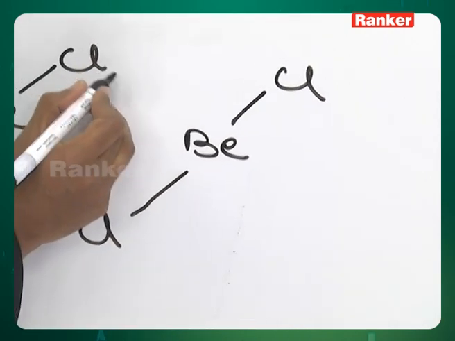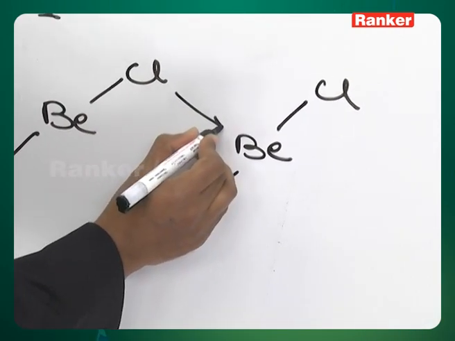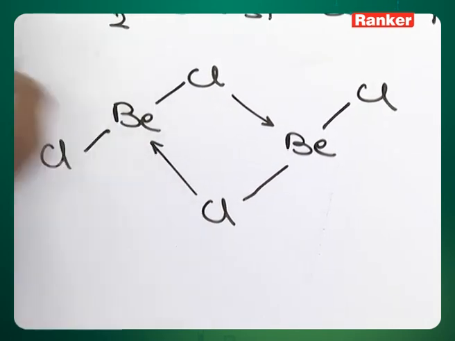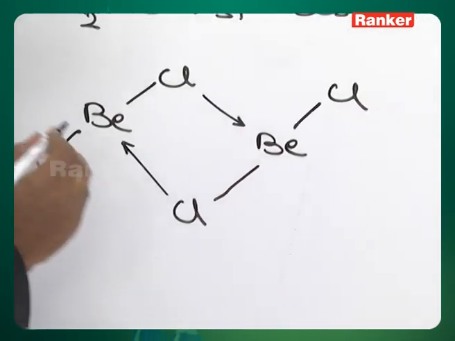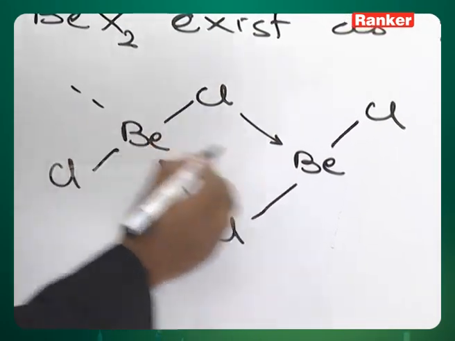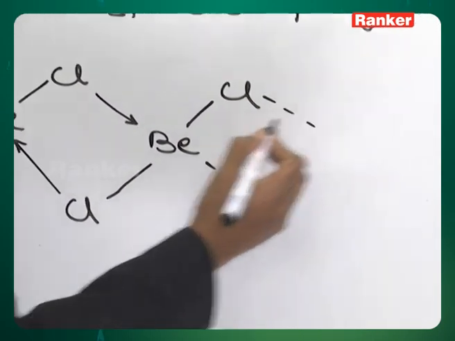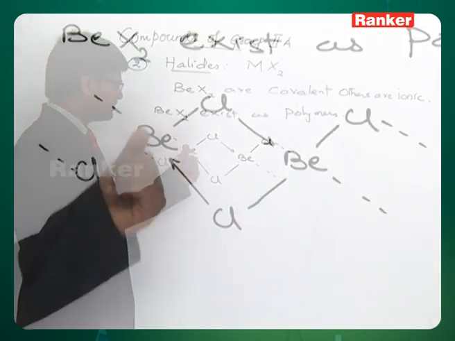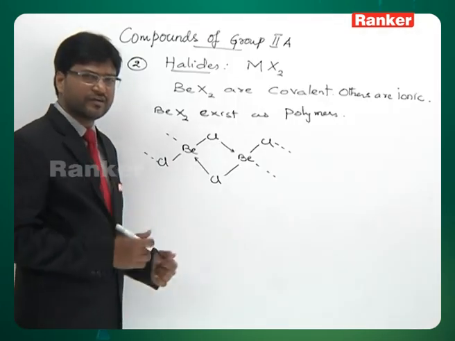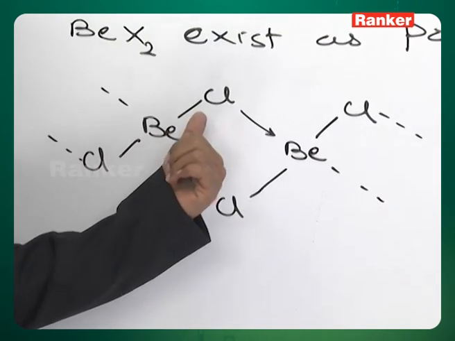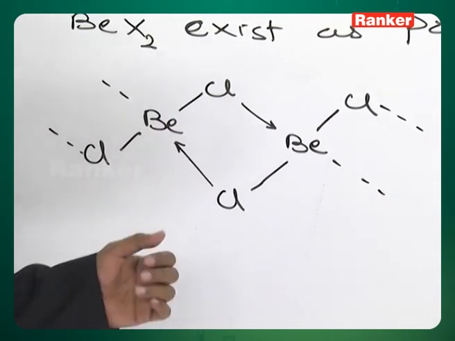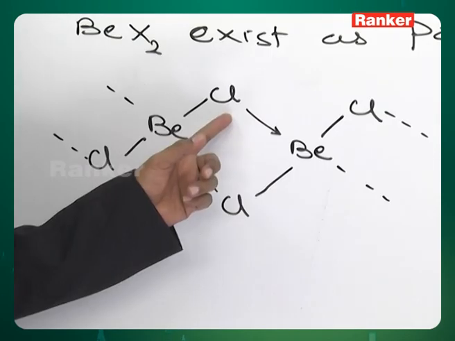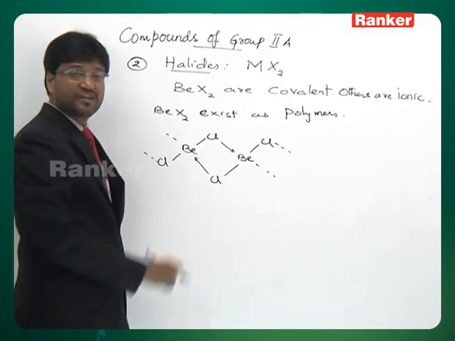The lone pair on this chlorine will be donated to the vacant orbital of this beryllium, and the lone pair of this chlorine will be donated to this. In a similar manner, it continues here. So in this way, you get a polymeric structure in which each beryllium will be surrounded by 4 bonds. Out of these 4 bonds, two are ordinary covalent bonds, and the other 2 are dative bonds, which are formed due to donation of lone pair of chlorine to the vacant orbital of beryllium.